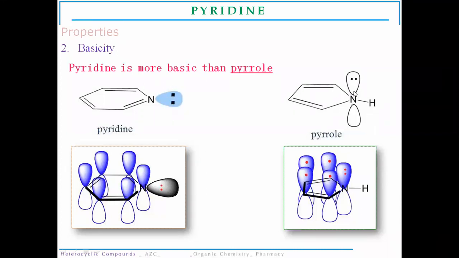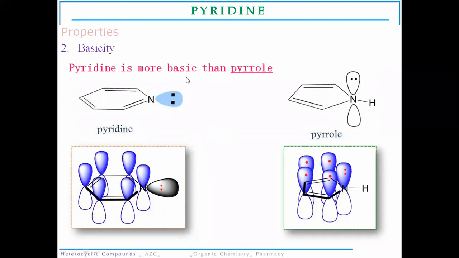This is not the case with pyrrole, so protonation of pyrrole is not easy as compared to pyridine. That's why pyridine is more basic than pyrrole, because the lone pair of electrons in pyrrole take part in the resonance and aromaticity behavior. So this lone pair is very important for resonance and aromaticity as compared to protonation.